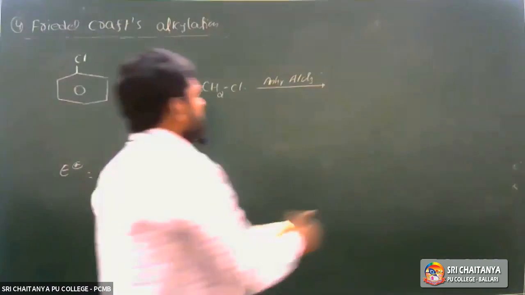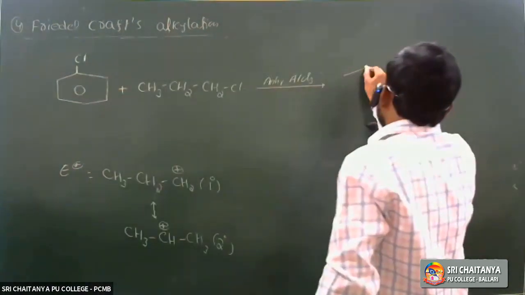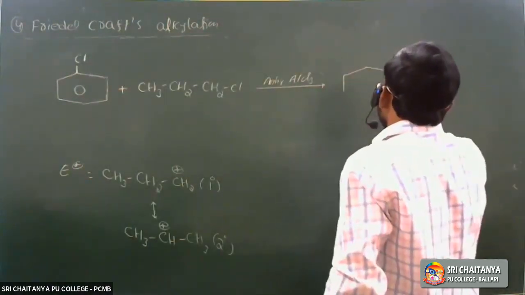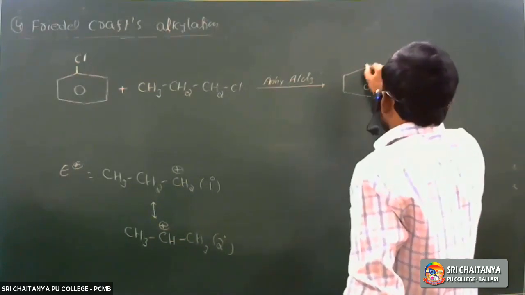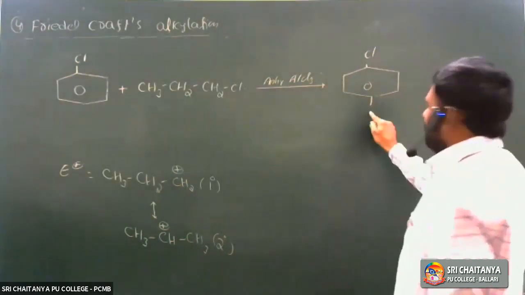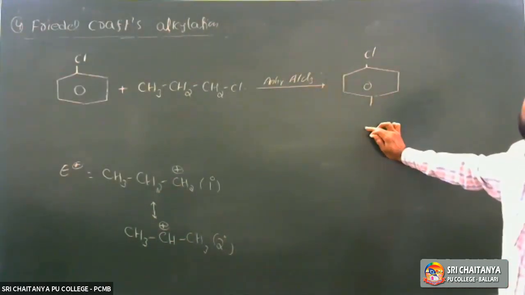So in this reaction, what is the major product? The para isomer is the major product.